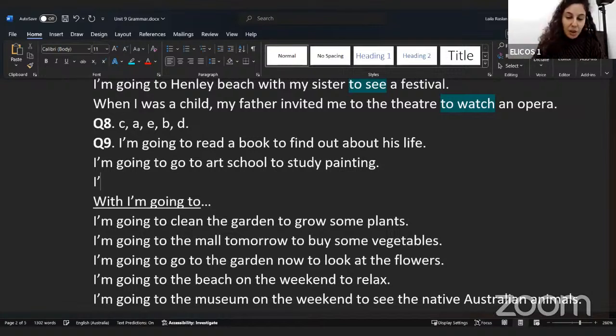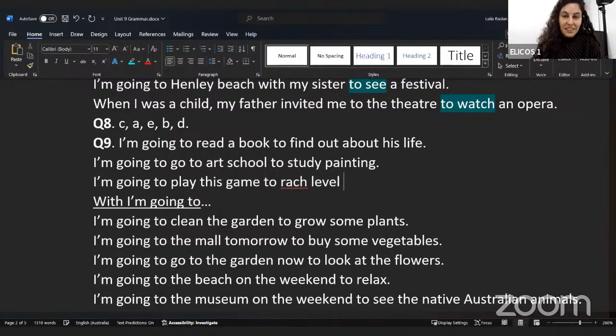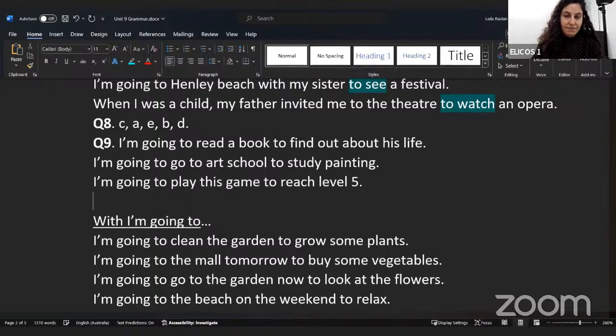If I said I'm going to play this computer game, why? I'm going to play this game to reach level 5.